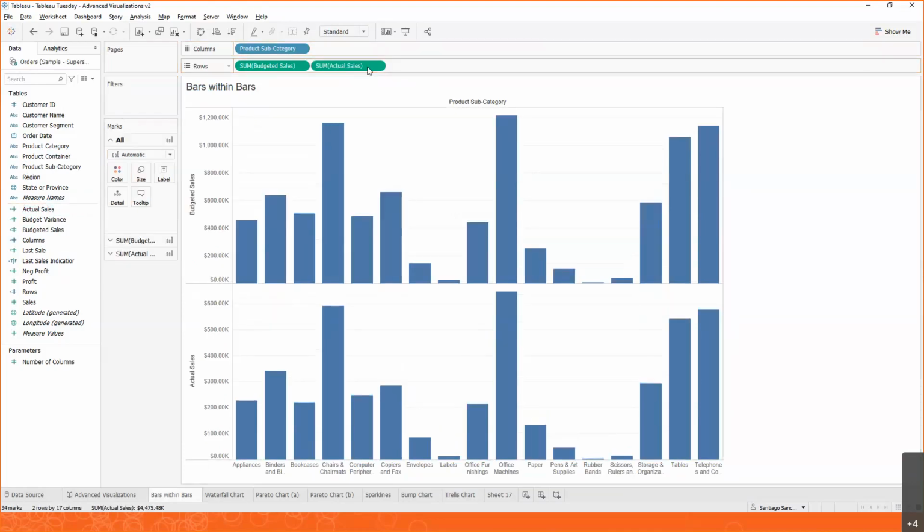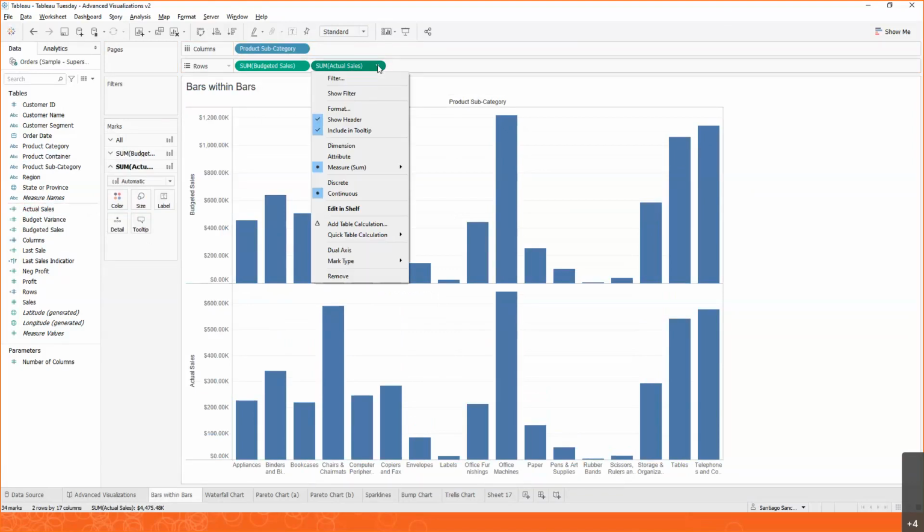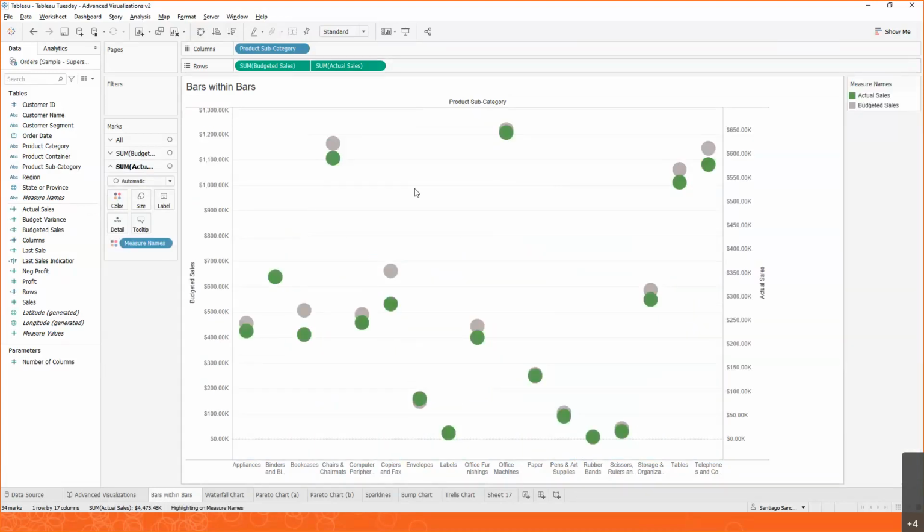Now, as we do this, notice that we have two different axes. We have one for our plans or budgets, and we have one for our actuals. But we want to see them one on top of the other. So one thing we can do over here is we can combine those two charts by using a dual axis. If you click on one of these measures, like our actual sales in this case, you can select dual axis. And when you do that, what's going to happen is now we are putting both of them together.